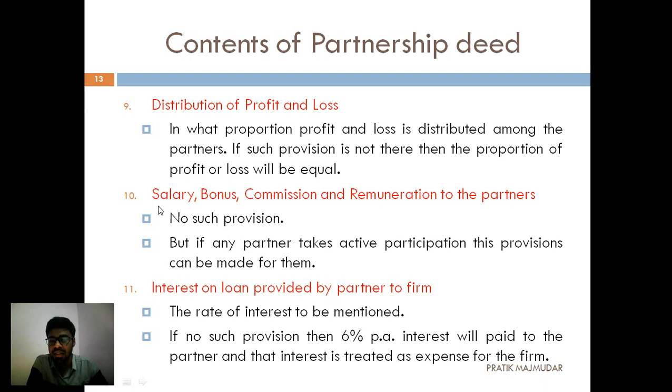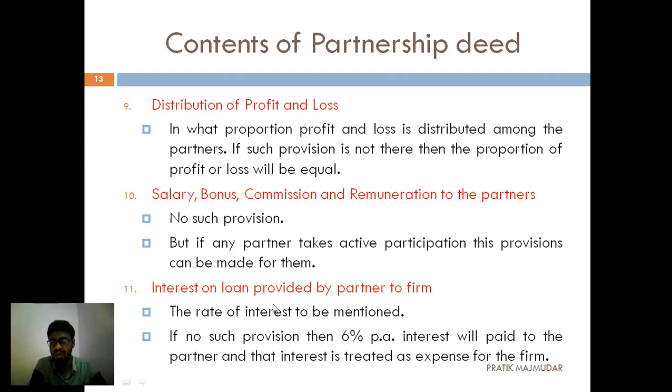Then number 10, that is salary, bonus, commission and remuneration to the partner. First of all, there are no such provisions by default. But if any of the partners is taking active participation in the business, then you can give him a salary, a bonus, a commission on the selling he is doing in a percentage way, and some extra remuneration if it is necessary and if the partners agree. But there is no such provision by default in any partnership business.